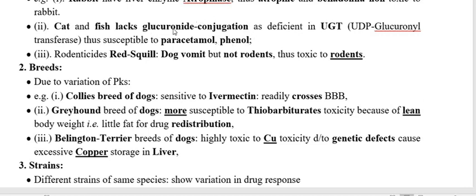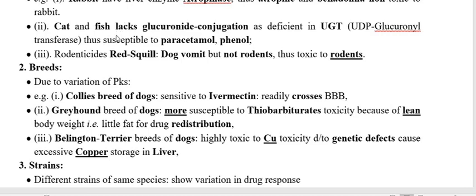Why? Because this glucuronide conjugation requires this enzyme. So if this enzyme is deficient, glucuronide conjugation is deficient. So those compounds that are metabolized by this conjugation pathway will be inhibited or not occur in species like cat and fish. Then what will happen if the glucuronide conjugation pathway of metabolism does not occur in cat and fish?